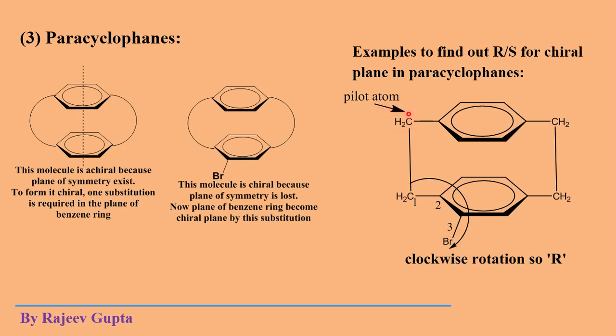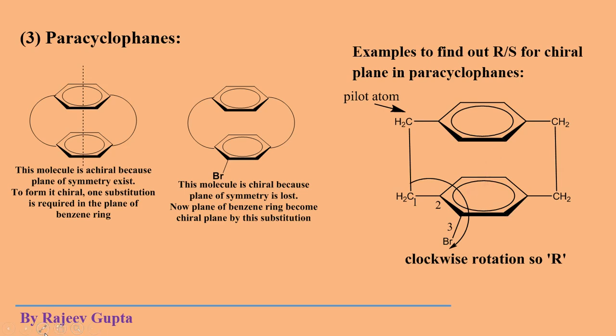Now this will be the pilot atom, and the arc direction will be 1 to 2 and 2 to 3, meaning when we observe from this pilot atom, the arc direction will be anti-clockwise, so its configuration will be S. So where bromine is present at this position or at this position, these both positions are equivalent or homotopic.